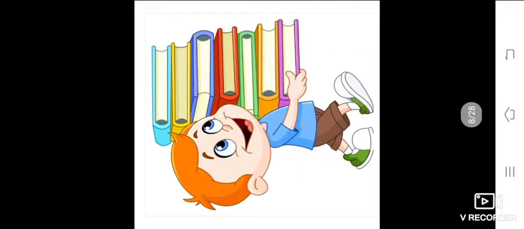We will see a second example also. Here the active voice: you may eat a banana. According to our formula, first of all we have to see the object. Object is a banana. Then modal verb, may. Then here you can also see eat. Here after the modal verb in the active voice, the verb first form is used, so in the passive voice we will use be.